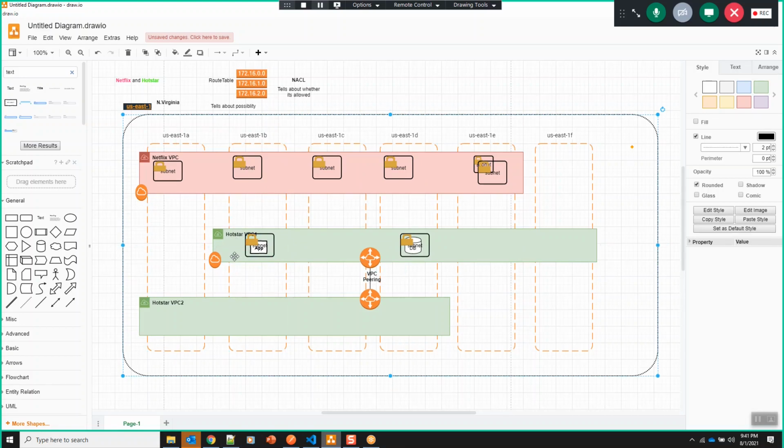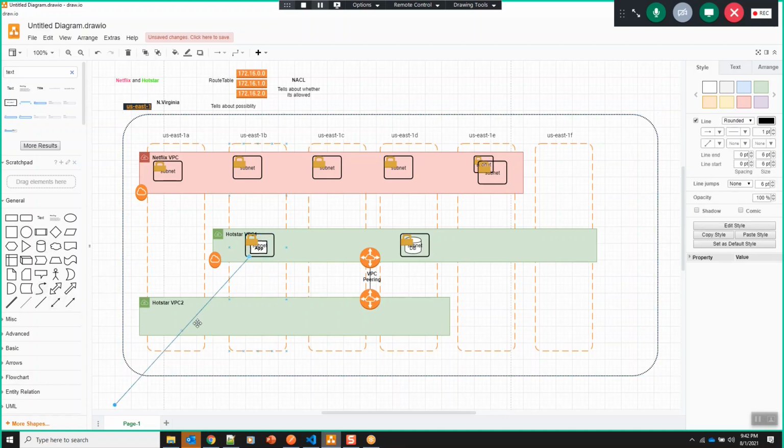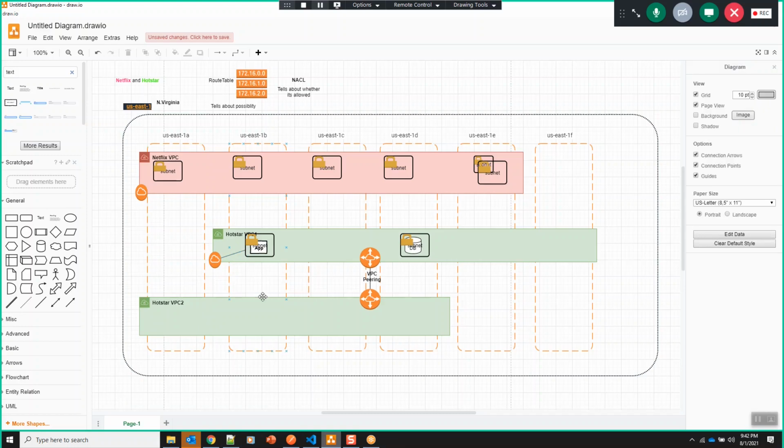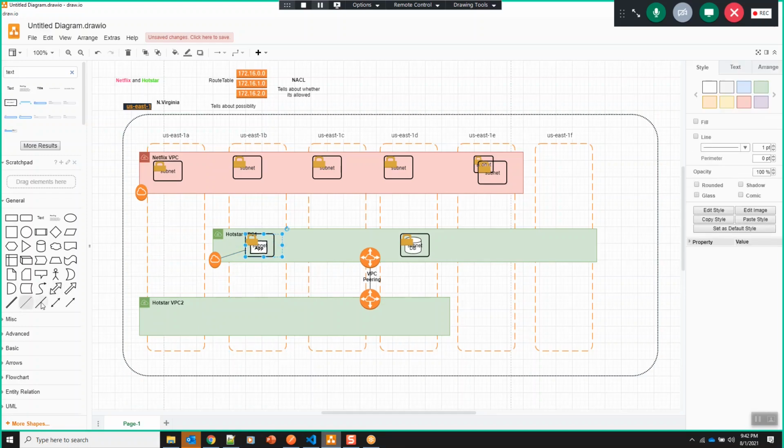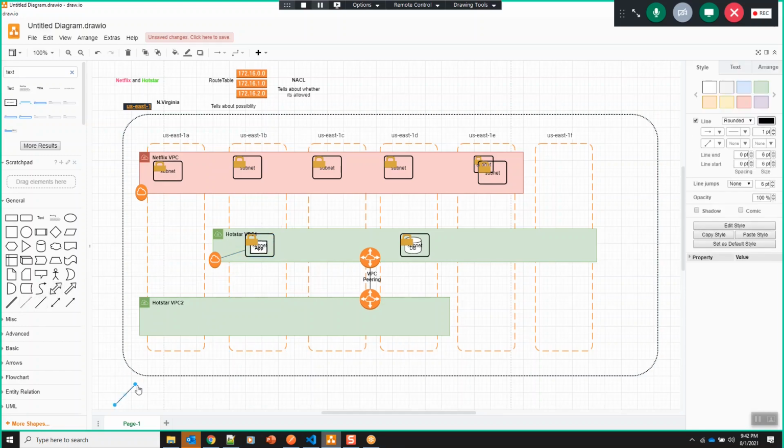The user will connect to this application. Let's say a user is hitting the Hotstar application and accessing his profile. Through the internet gateway, it will hit the application. And this application in turn will hit the database, to access the user profile data.